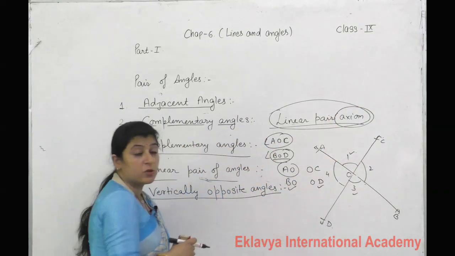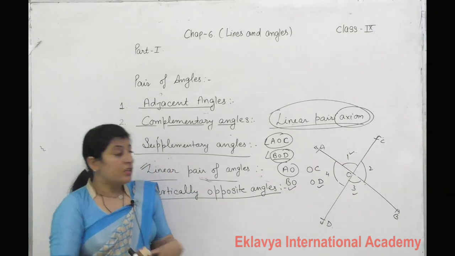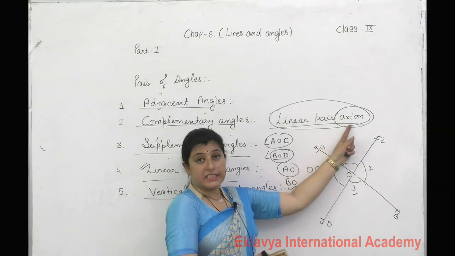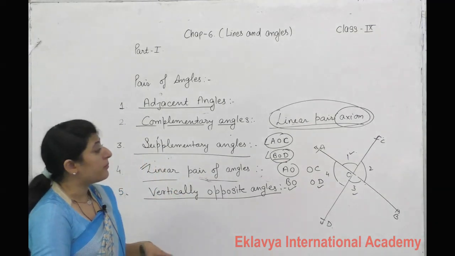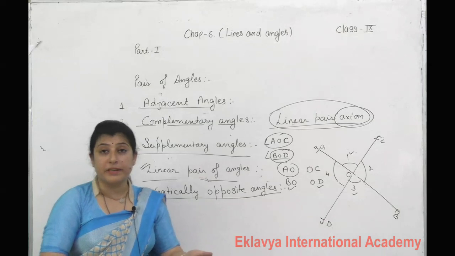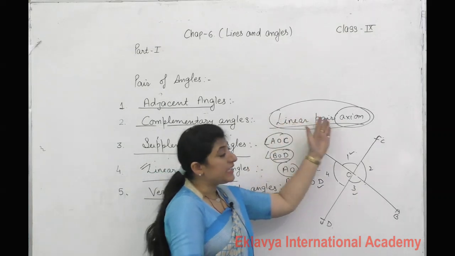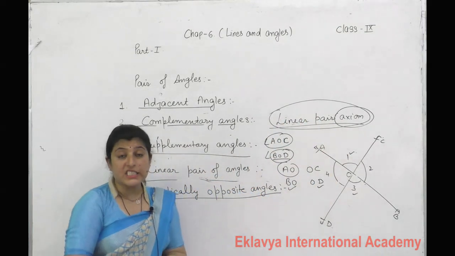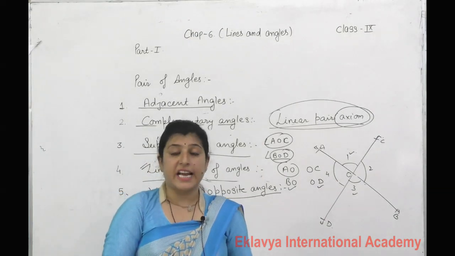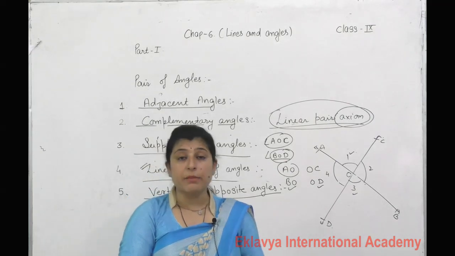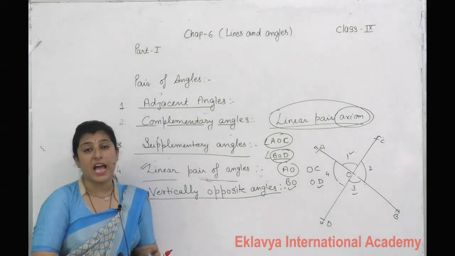That is a universal truth, there is no need to prove it, it is an already proved statement. So we use it directly in our mathematics, it is applicable on the whole of mathematics, but a theorem we have to prove by a previously proven statement or using an axiom. So what is the statement for the linear pair axiom? If a ray stands on a line, the sum of adjacent angles is supplementary, or we can say the sum of adjacent angles is equal to 180 degrees. This is called the linear pair axiom.